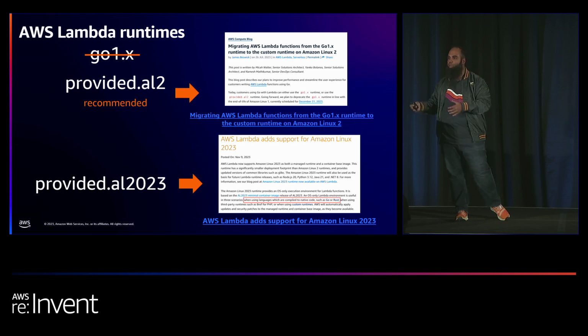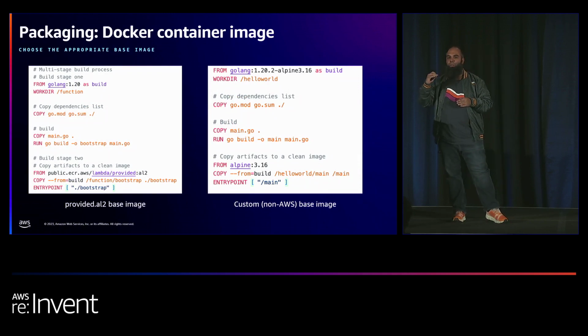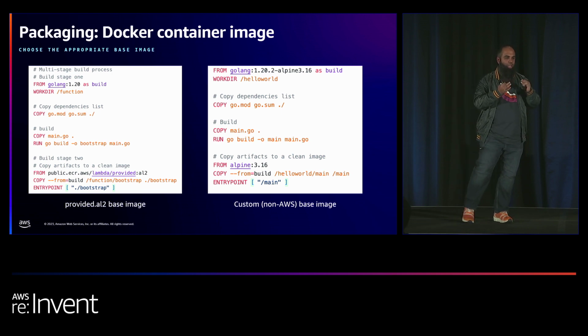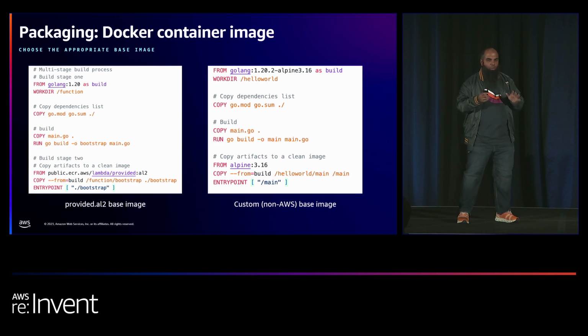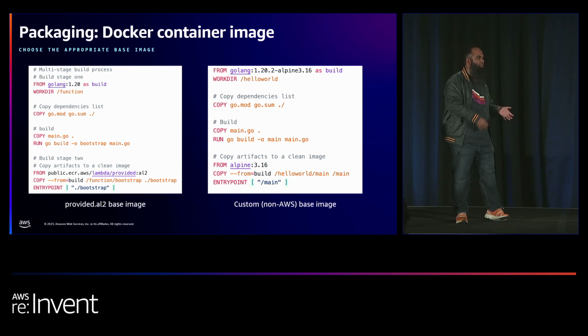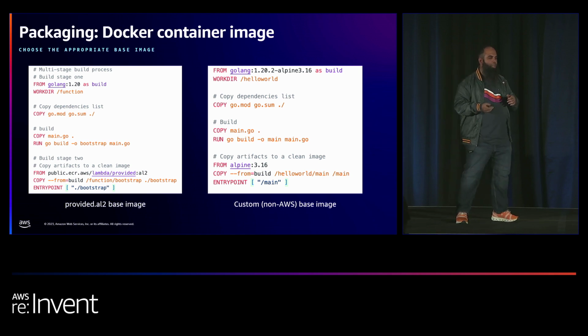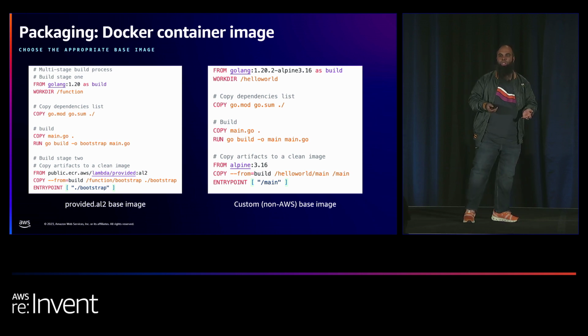You actually have that as an option where you can use a clean image, like in this case, which we're going to talk about in a bit. We're going to use a clean image and then have a build and then use that base image, the clean OS image, and then afterwards build the final container image, which you can then deploy on AWS, on Linux. So there are a couple of options that you can do with Lambda. You can take a Go function and package it into a zip file and then deploy it. But with a Docker image, it makes it easier for you to then test it out on different container orchestration services.